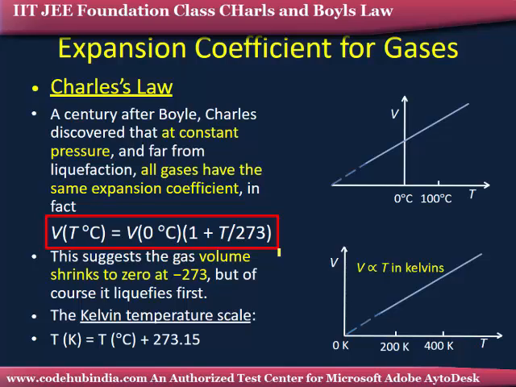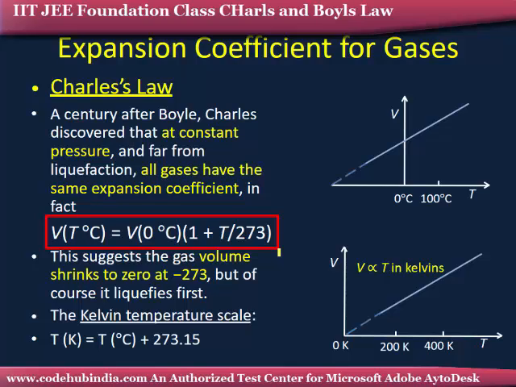Then after a century, the scientist Charles experimented by keeping the pressure constant and measured the volume with respect to change of temperature.